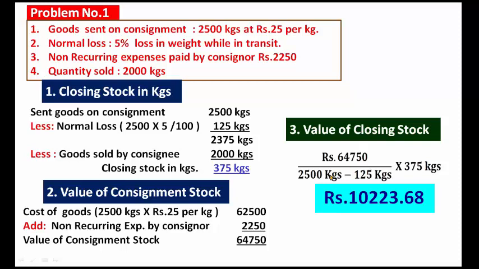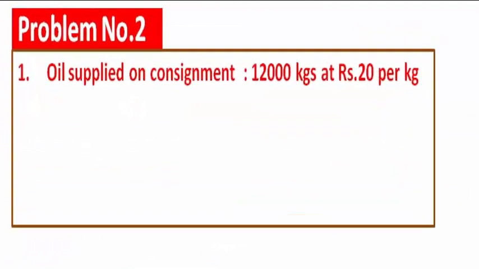What is the value of the consignment closing stock? 10,223 rupees 68 paisa. So now we see problem number 2.